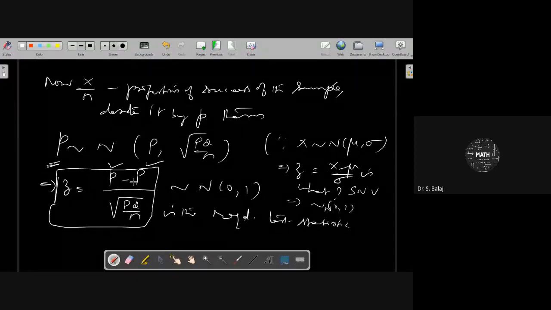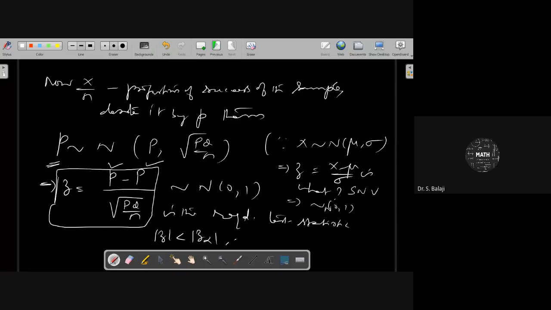The total expression will follow a normal distribution, the standard normal curve form. Standard normal curve form means if this obtained value is less than 1.96, the critical value, mod Z alpha, we can accept H naught.